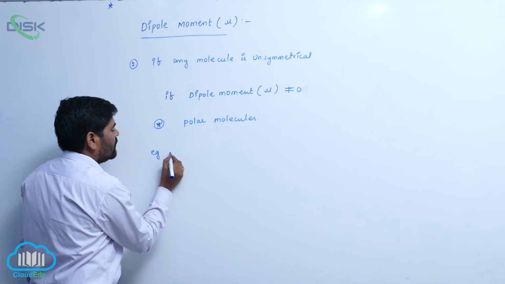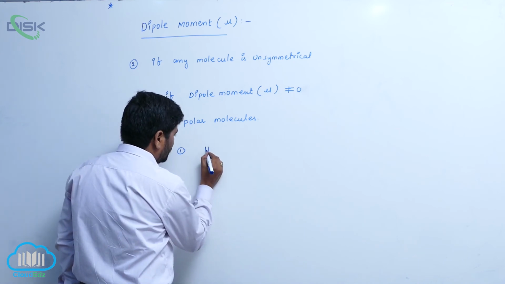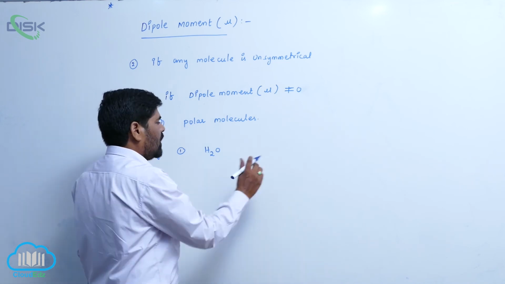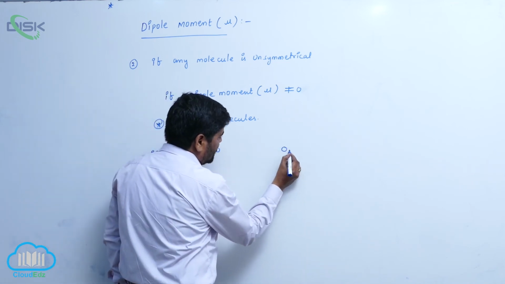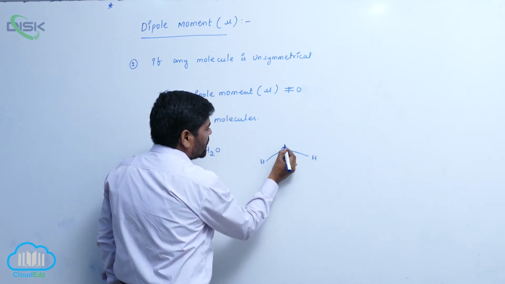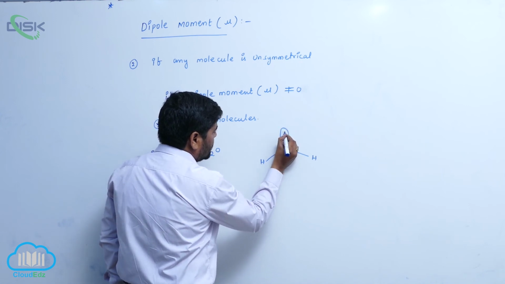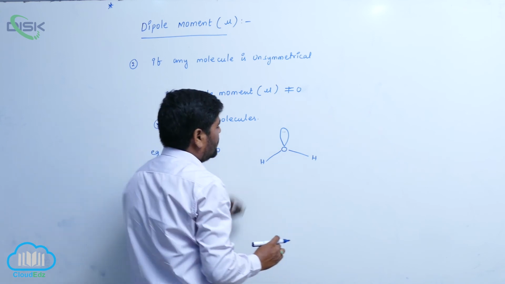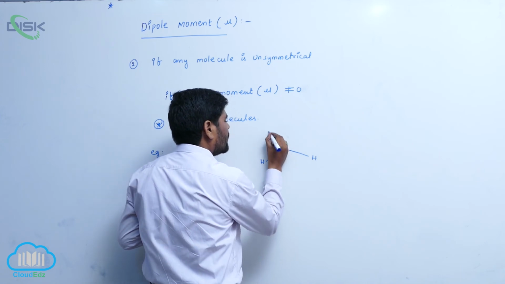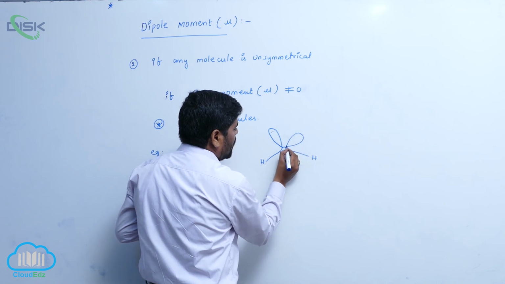Example number one is the water molecule, H2O. The central atom is oxygen, like this. Here it contains one lone pair of electrons, and here a second lone pair of electrons.